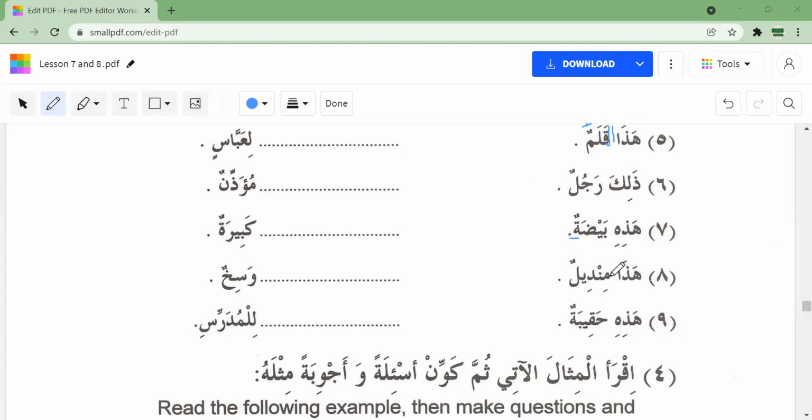You have to add the alif lam here, correct? In front of mindilun. So it will be hada al-mindilu wasiqun. Okay? And that means that this handkerchief is dirty.